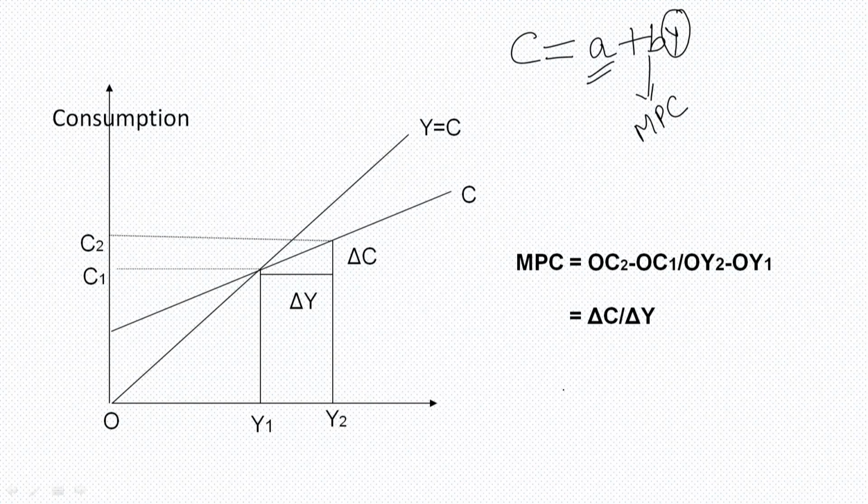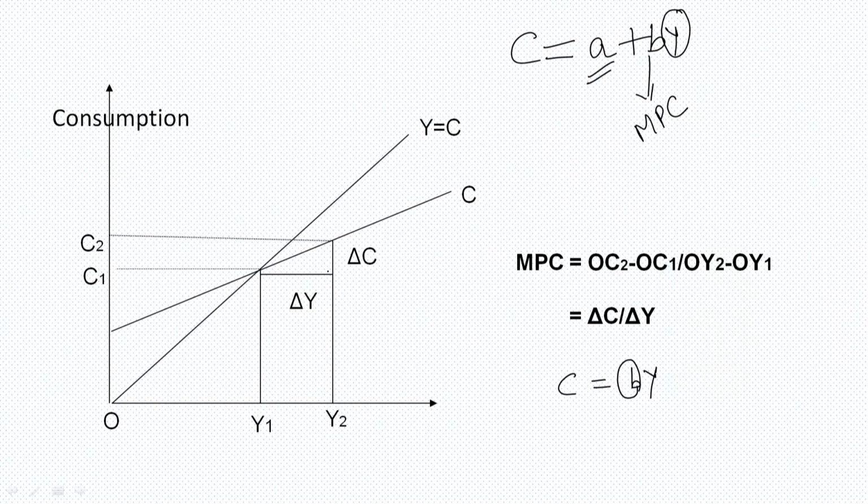Keeping the autonomous consumption constant, consumption depends on BY. That means B measures the rate of change of consumption due to change in income Y.